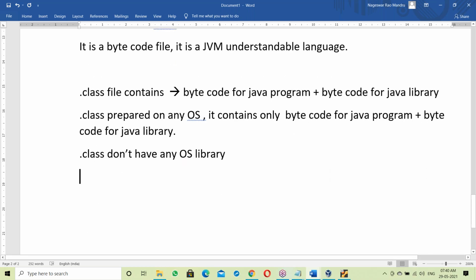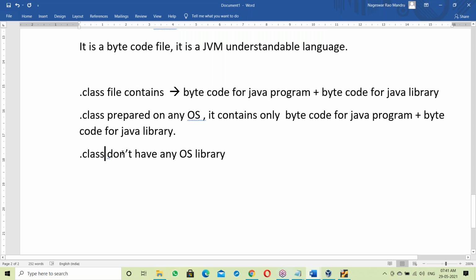Even the library is developed in Java. The Java library is developed in Java. The C language library is developed in C, the C++ library in C++, the Java library in Java only, the Python library in Python only, and the Scala library in Scala only. So the dot class file contains byte code for the Java program and byte code for the Java library, meaning a purely Java program.